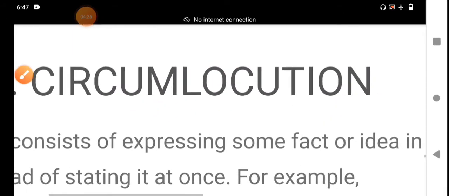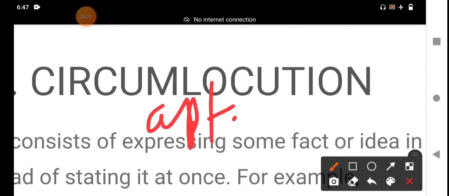Apter means exact, suitable, appropriate words. That is the figurative language, circumlocution.